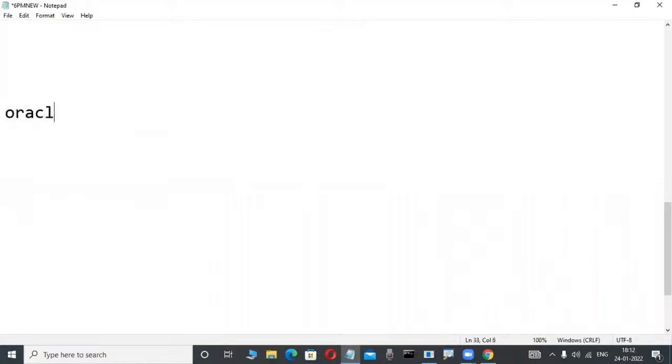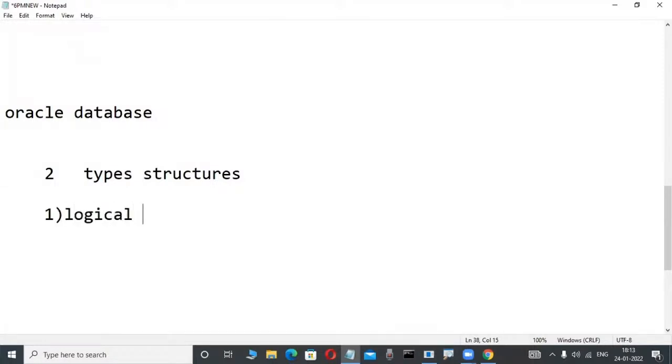This Oracle database, or any relational database, has two types of structures, as I told you in previous classes. One is the logical structure, and another one is the physical structure. Observe here: logical structure, and another one is physical structure. What is a logical structure?